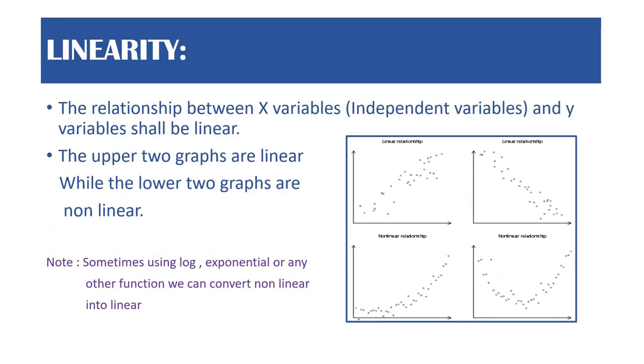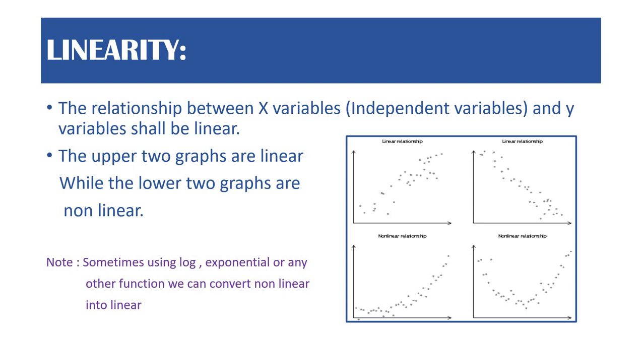The first one is linearity. What linearity says is that the relationship between x variables, that means our independent variables, and y variables shall be linear. So you can see in the picture the above two graphs are linear because in these x and y follow a relationship. In the first one, the upper left, when x increases y also increases, and in the second graph, the upper right one, if x increases y decreases.